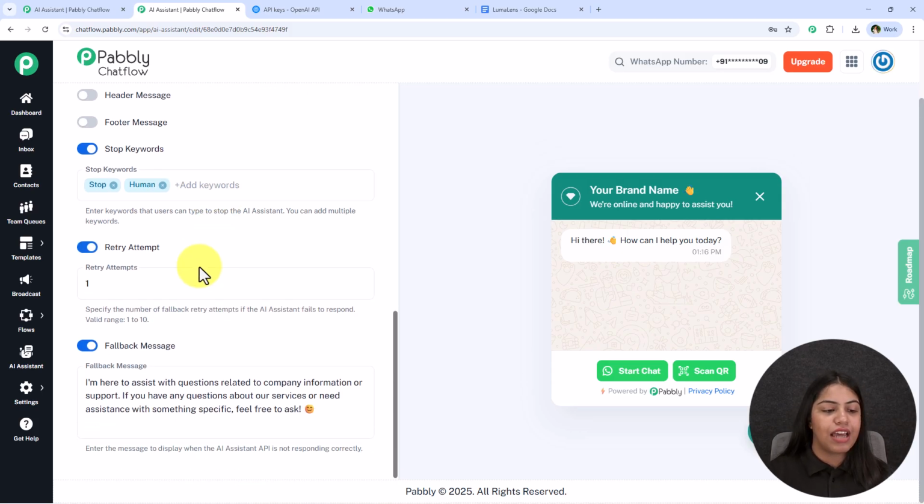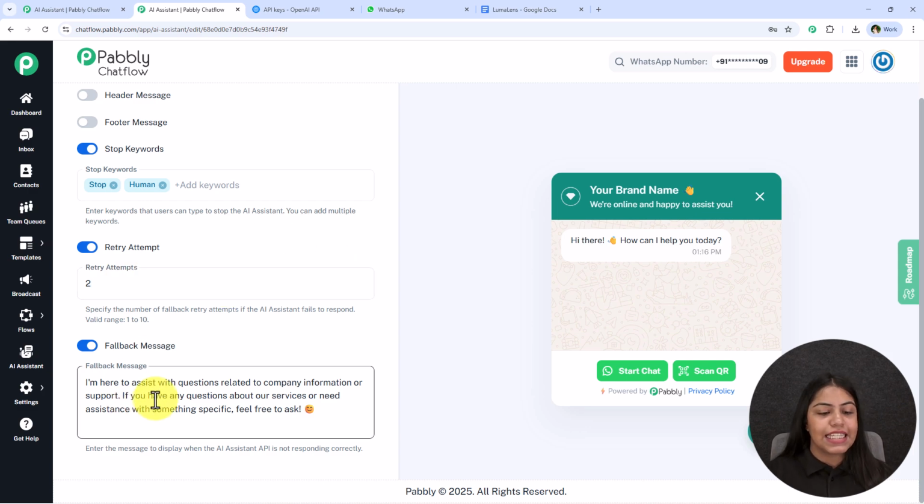Next is this retry attempts. You can specify the number of fallback retry attempts if the AI assistant fails to respond. And the next is this fallback message. So let's say that the AI assistant API key is not responding correctly. So this message will be sent towards your user. So what you can do is you can add the email address of your business over here in this fallback message, so that whenever user has some emergency and the AI assistant API key is not responding, they can contact you on Gmail too.